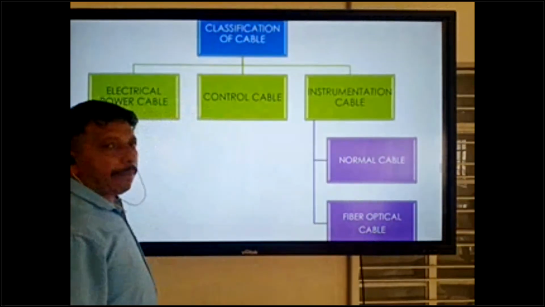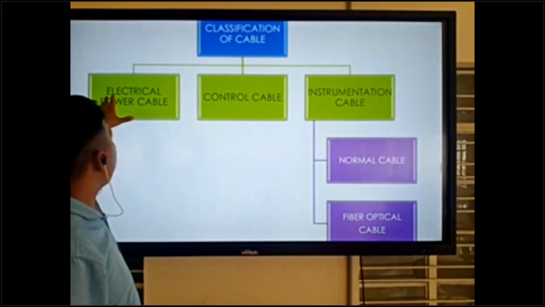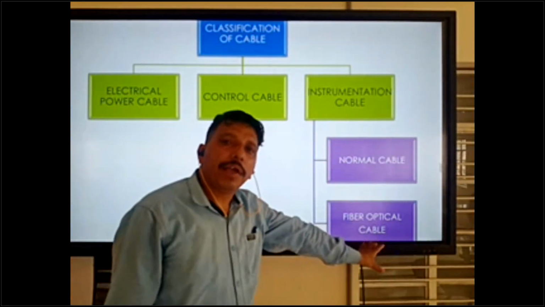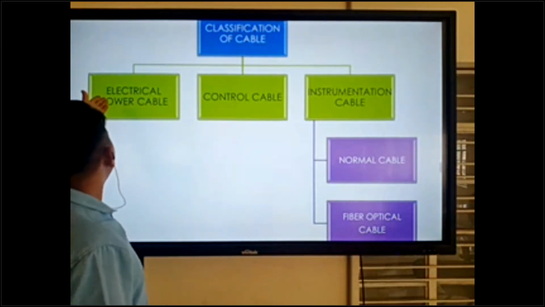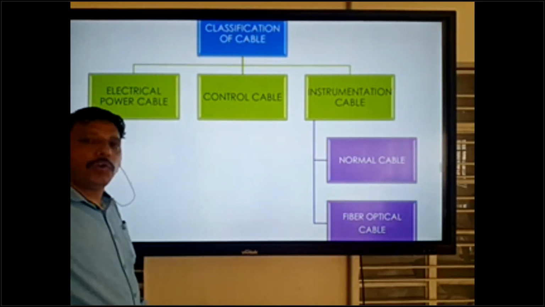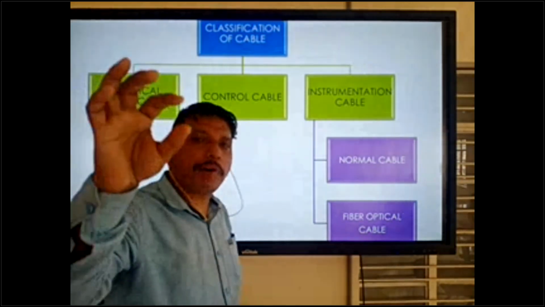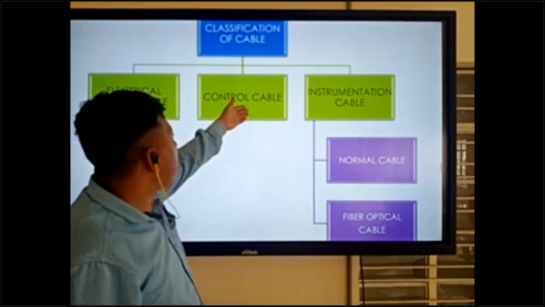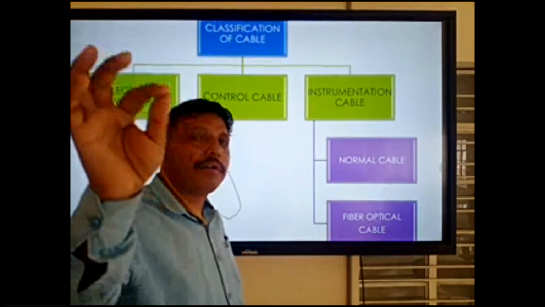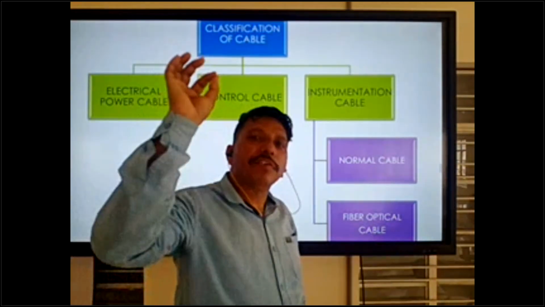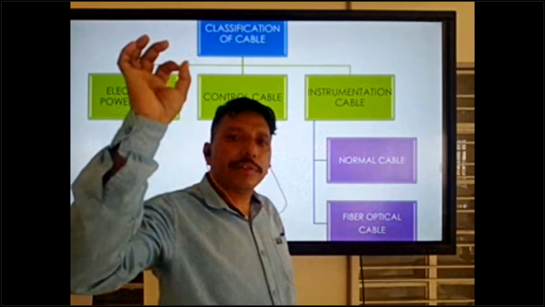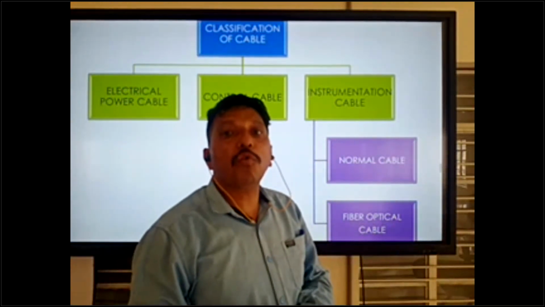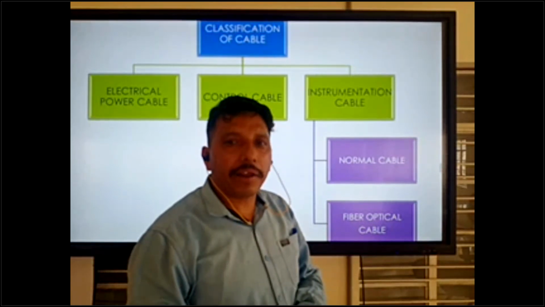so in this chapter you can be clear that we have 4 types of cables. Electrical power cable is used for electrical power supply, current supply. Control cable we can use for controlling the device, system or digital system, anywhere we want to control the system through control panels.